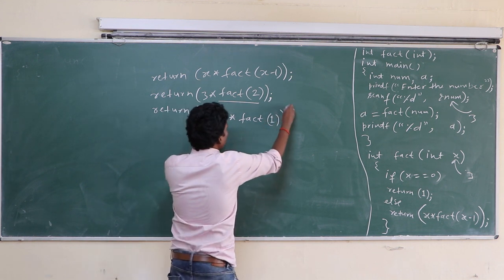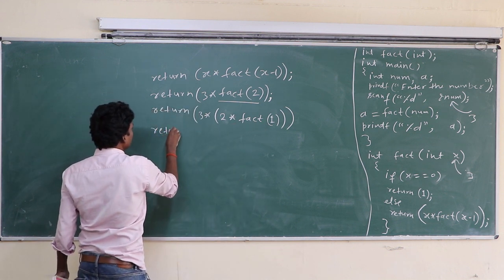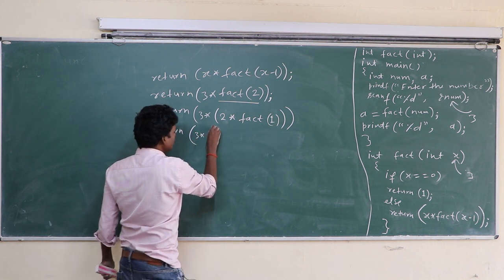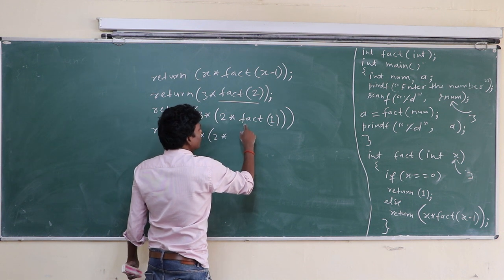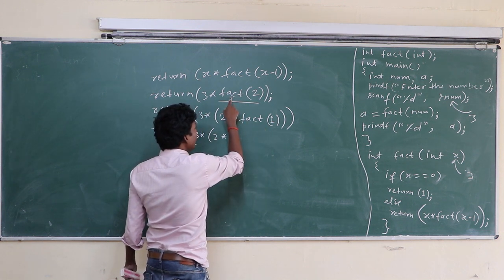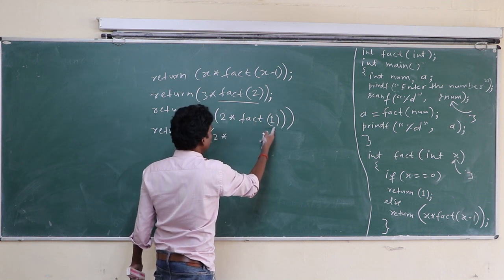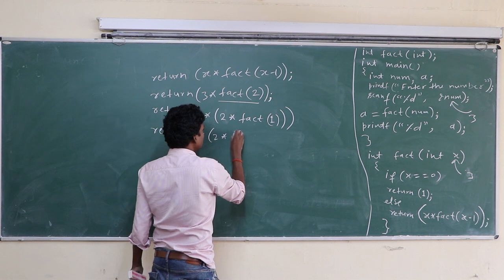Okay class, again return 3, 2, here. Fact 2 is called, and it calls fact 1, again with one value decremented. This is a recursive function.